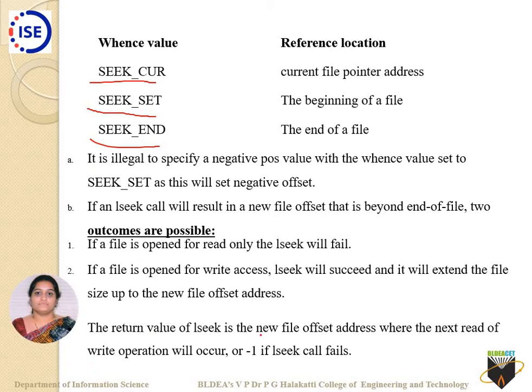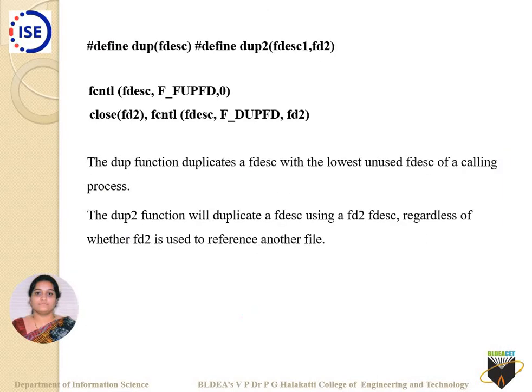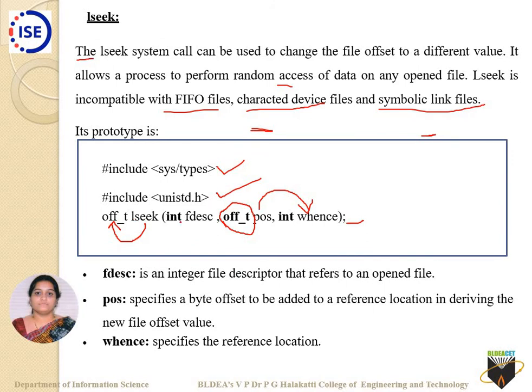The return value of LSeek is the new file offset address where the next read or write operation will occur, and -1 if the LSeek fails. So the return value is the newest position where the cursor will be pointing; that will be the address value returned by the LSeek API.